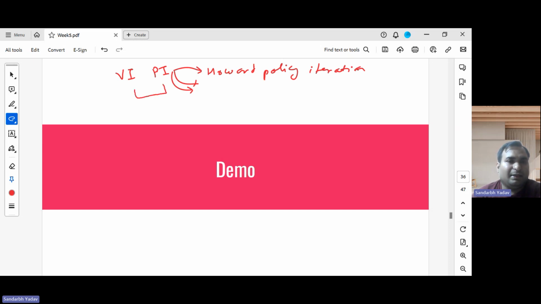And apart from them, even the professor and even me, we haven't discussed anything about LP, like how to formulate the solving of the Bellman optimality equation using LP.